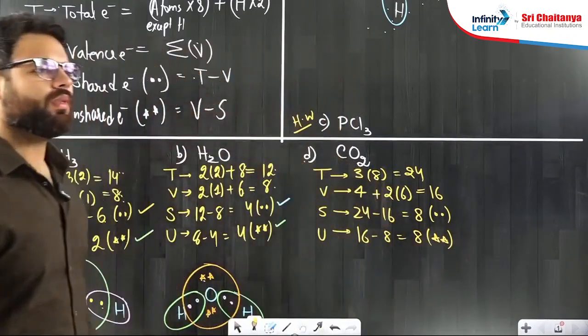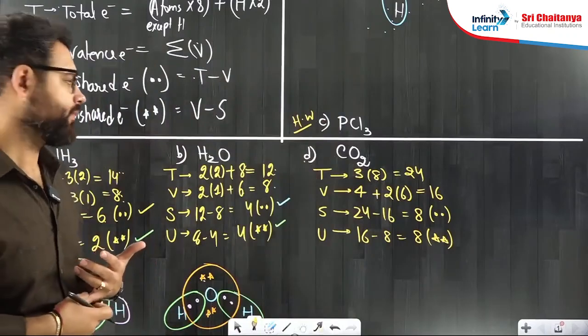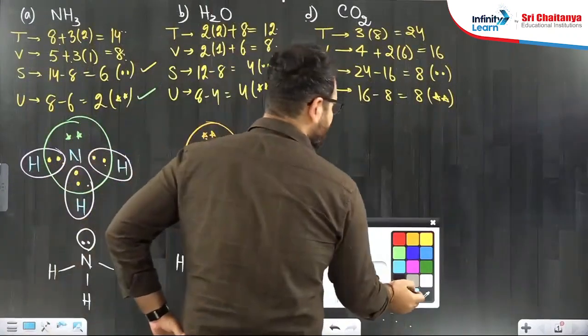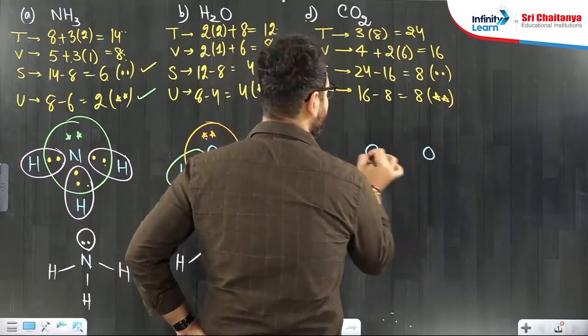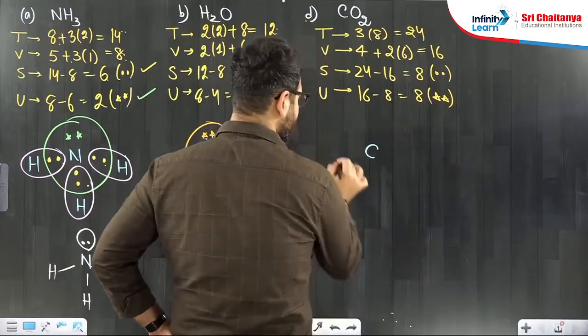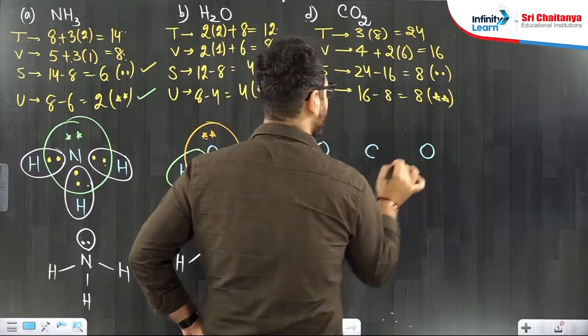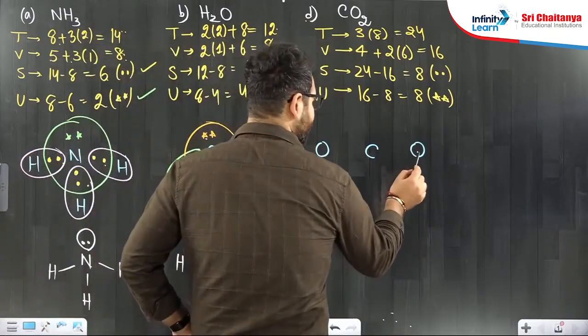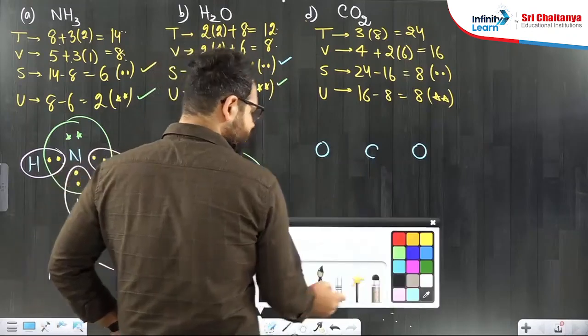Okay. 8 dots, 8 stars. Alright. Let us draw. Who will be coming to the middle? Carbon will be coming to the middle. Oxygens will be coming to the sides because carbon is less in number. Oxygens are more in number. Start giving the sharing. 8 electrons I have to put in sharing.